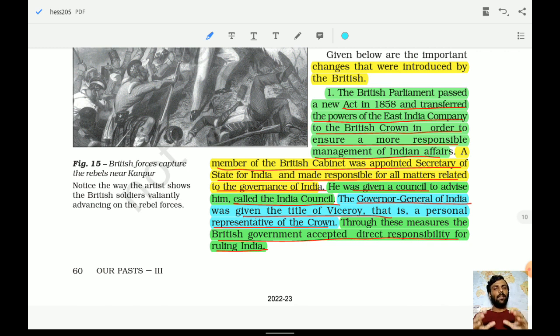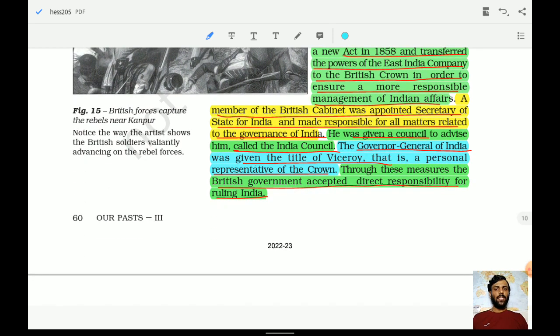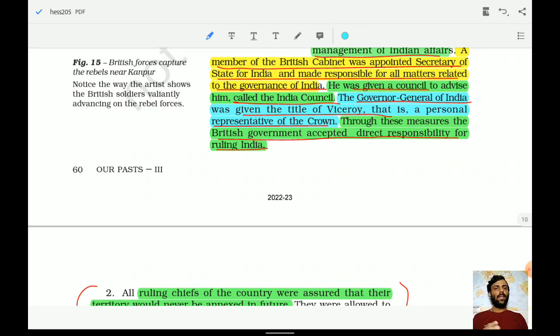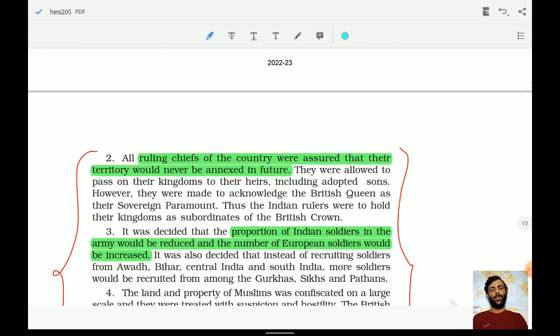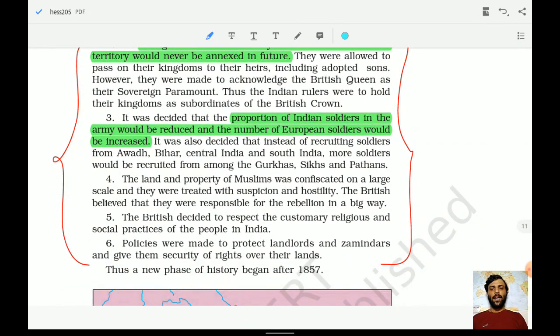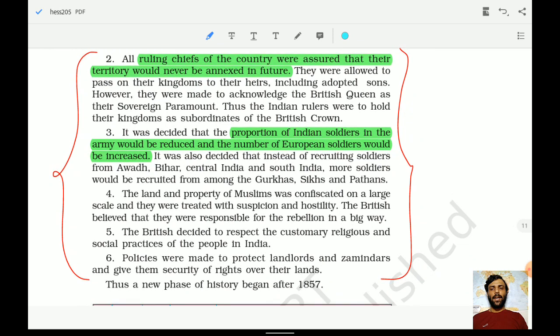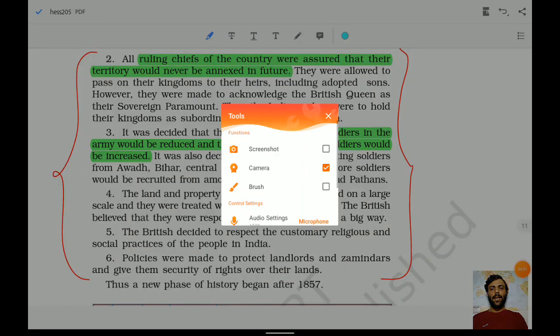That is the personal representative of the crown. So who was the personal representative of the crown in India? It was the Viceroy. Earlier he used to be called the Governor General. Remember this. Through these measures, the British government accepted direct responsibility for ruling India. So these are the important changes which happened. Let us read one by one the different changes which were made.